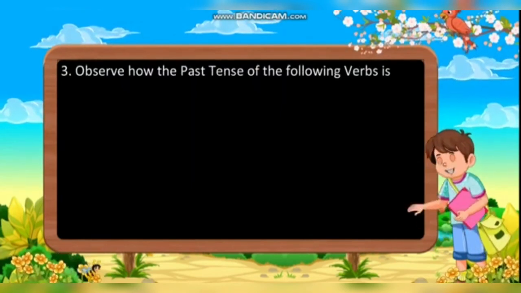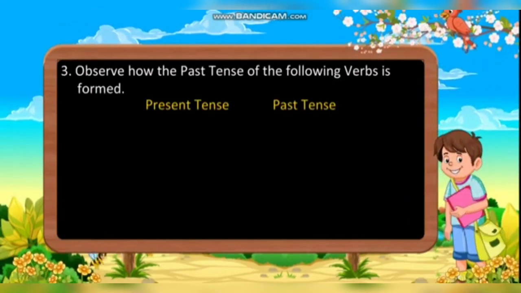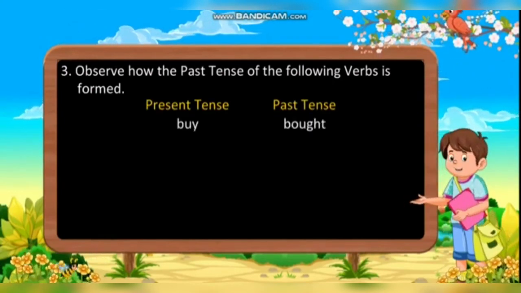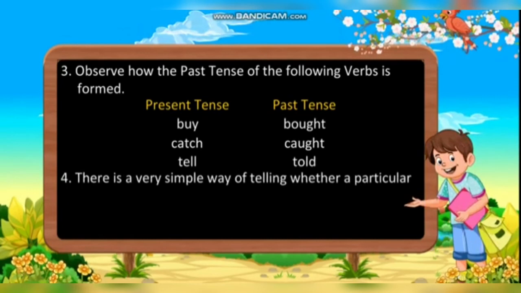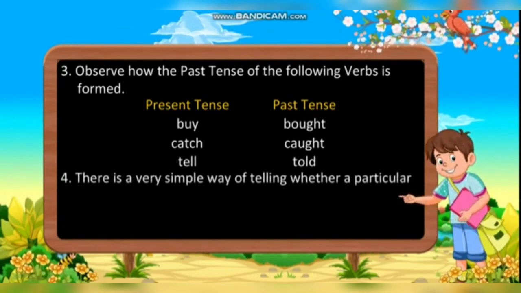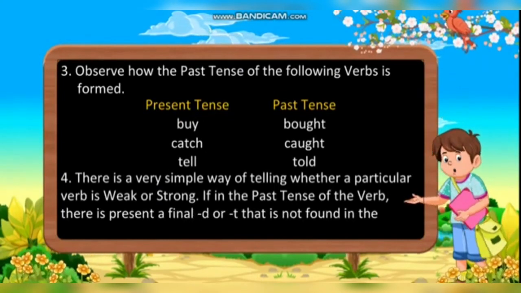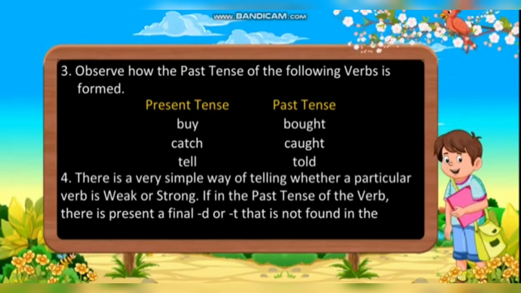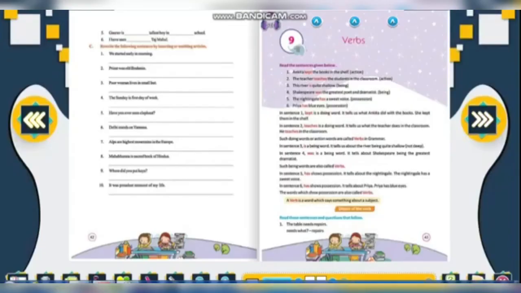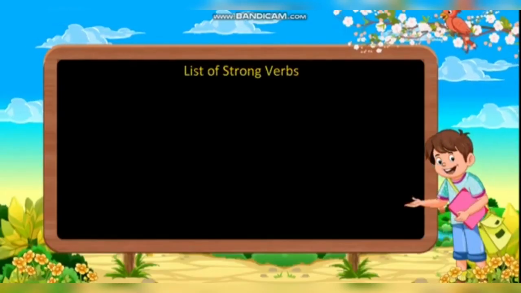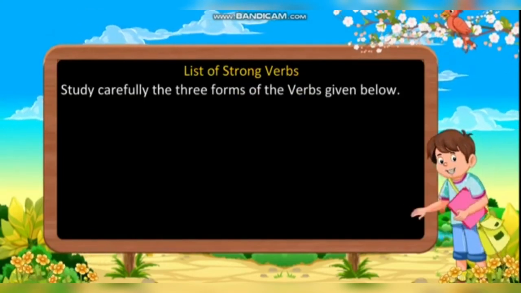Observe how the past tense of the following verbs is formed. Present tense, past tense: buy, bought; catch, caught; tell, told. There is a very simple way of telling whether a particular verb is weak or strong. If in the past tense of the verb there is a final d or t that is not found in the present tense, it is a weak verb. List of strong verbs. Study carefully the three forms of the verbs given below.